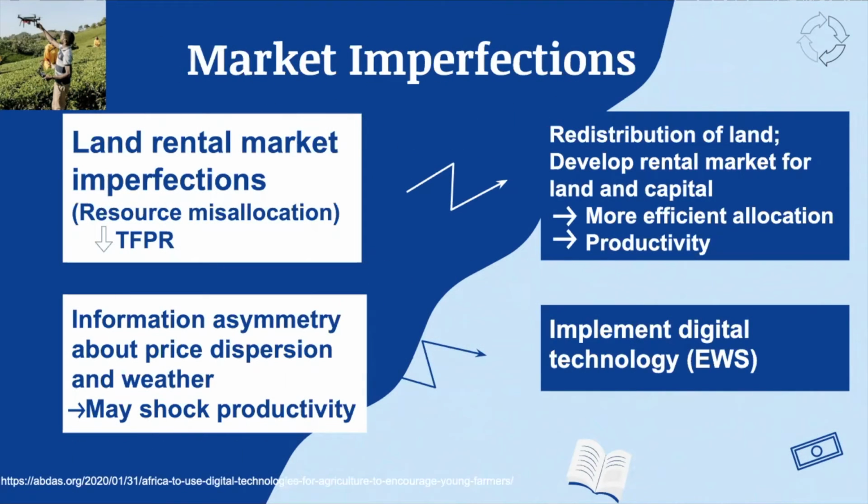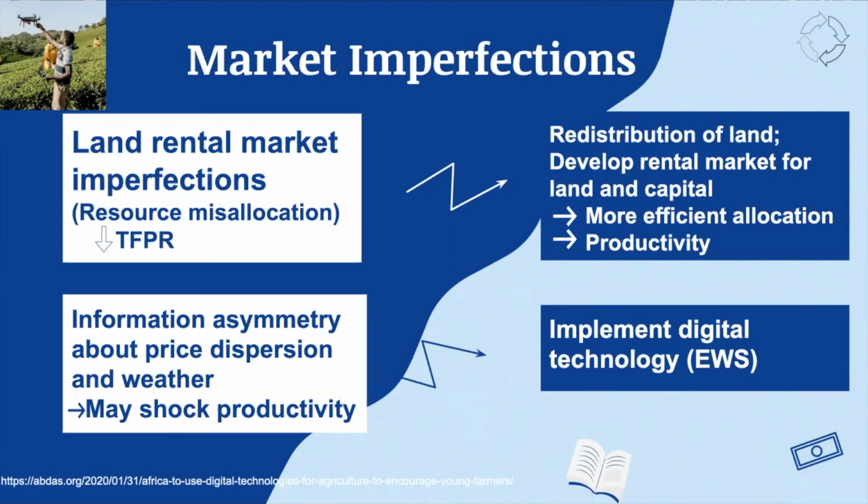Market imperfections are a potential source of loss of productivity across Sub-Saharan African countries. I will first discuss land rental market imperfections. It has been shown that resource misallocation is greater in the regions with farmers without rental markets, and it will lead to loss in total factor productivity revenue. To address this issue, first, redistribution of land is needed. Currently, most farms in Sub-Saharan countries are operating on less than 2 acres of land. However, according to the data, the most productive farm should operate on almost 6 acres on average. Thus, the land should be redistributed to achieve higher allocation efficiency.